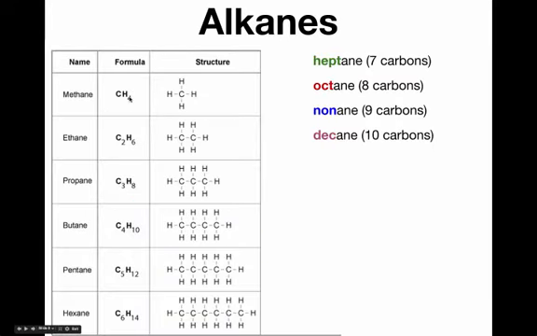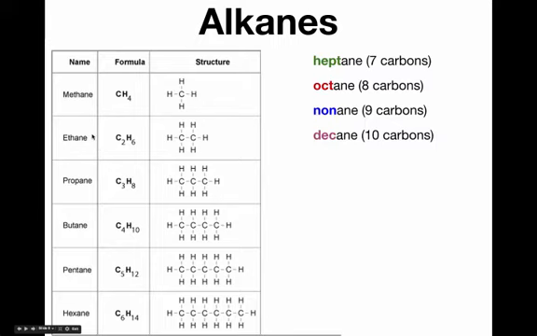So the simplest alkane I said was methane. It turns out that methane has only one carbon, and its formula is CH4. This may be familiar. This was the first molecule that I wanted you to describe the attachment of the atoms for in the previous section. When we did this exercise, I said this is the only way that you can draw the attachments of the carbon and hydrogen atoms in the molecule whose formula is CH4. Turns out CH4 has a name. It's called methane. So methane is the simplest alkane. It has only carbons and hydrogens, only single bonds between the carbons and hydrogens, and it only has one carbon.